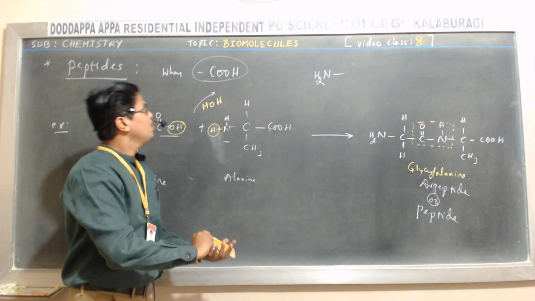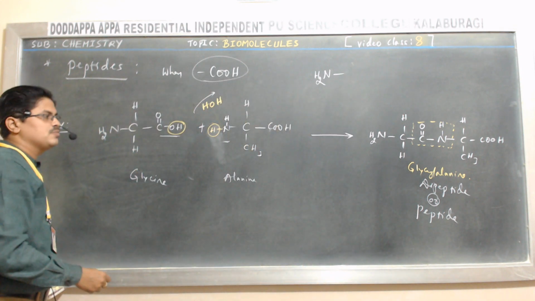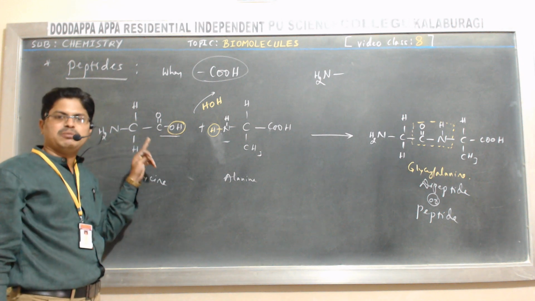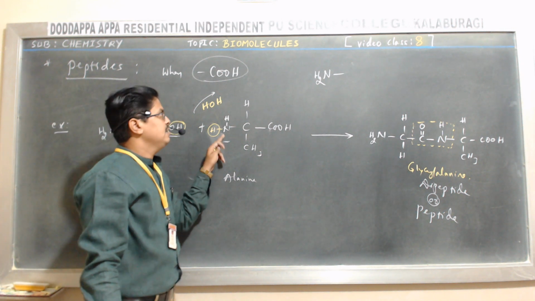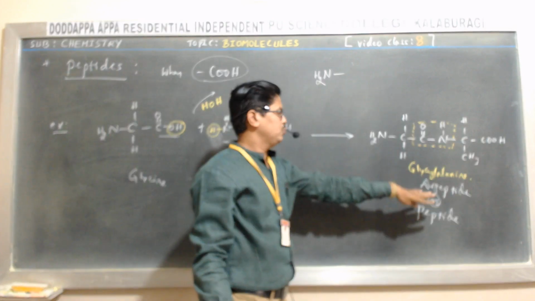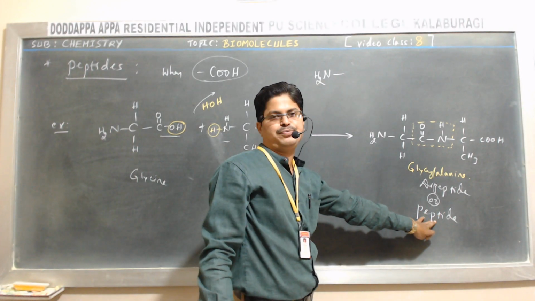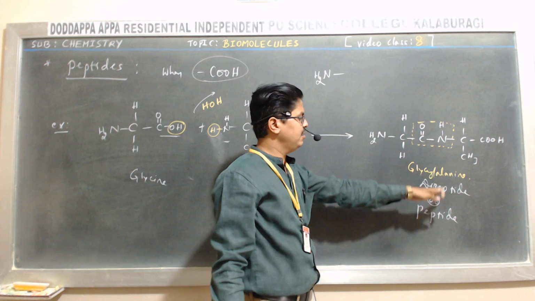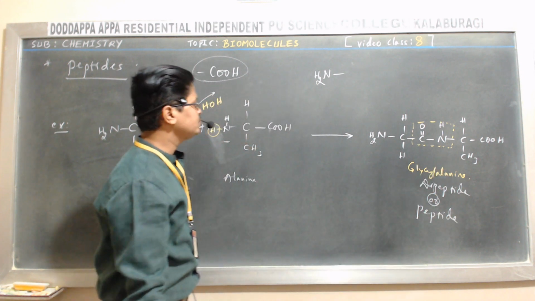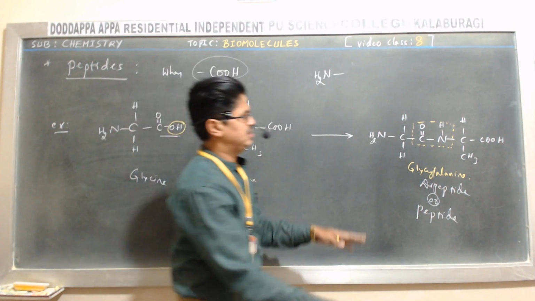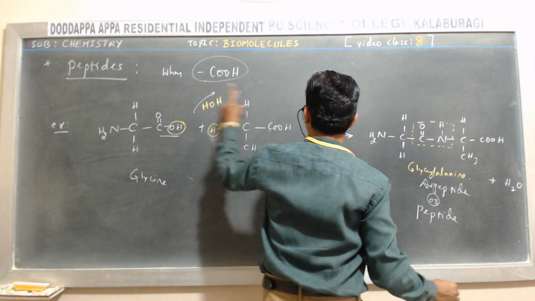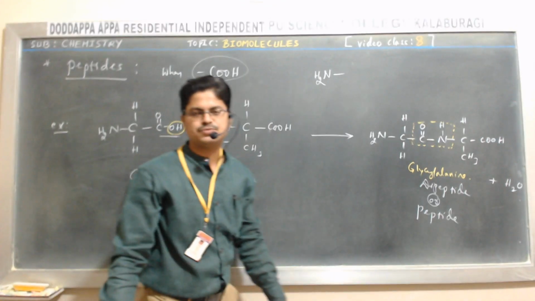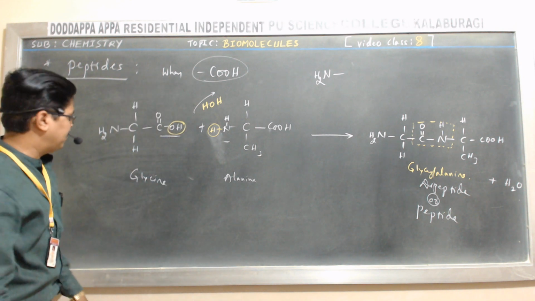So what are peptides? When the carboxyl group of one amino acid reacts with the amine group of another amino acid by eliminating a water molecule to form a peptide or dipeptide. Of course, let me show you the water molecule, H2O. So now, what is a peptide bond?